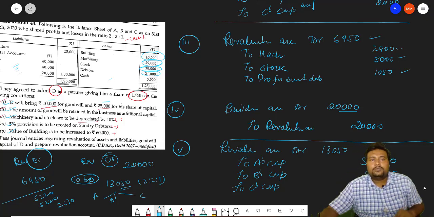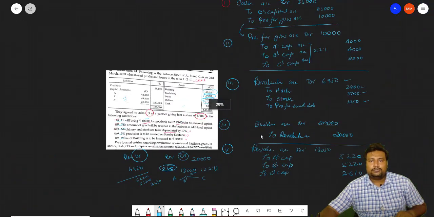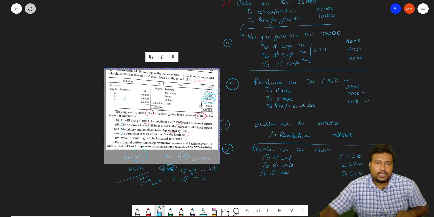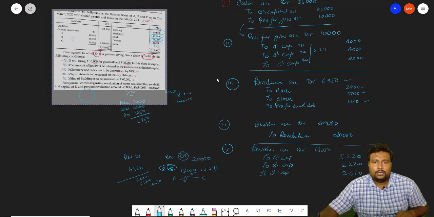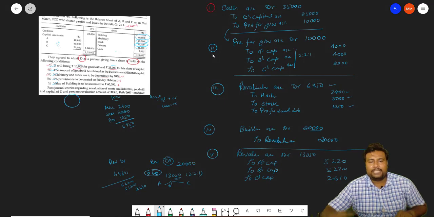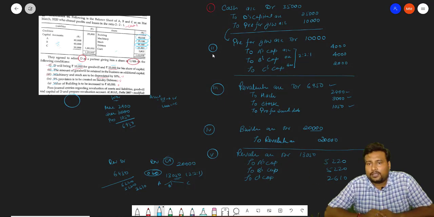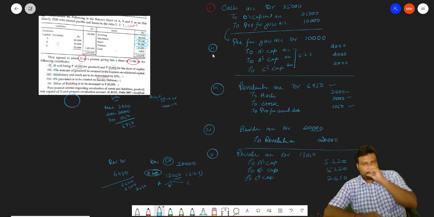So this is the complete question, how we can solve the revaluation journal entries. Now each and every entry is with the question, you can match it. If you have a problem in any entry, please write down your specific problem in the comment box. We will try to give the answer as soon as possible.